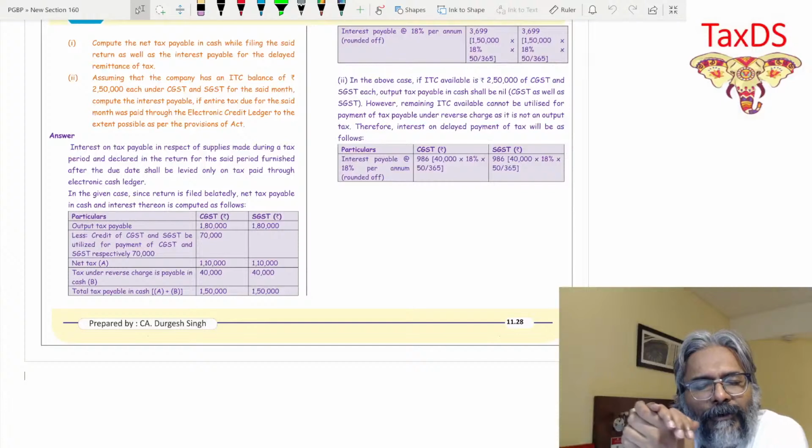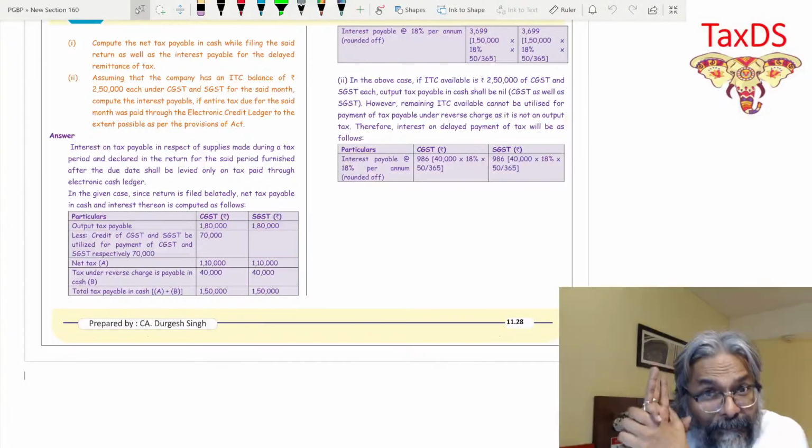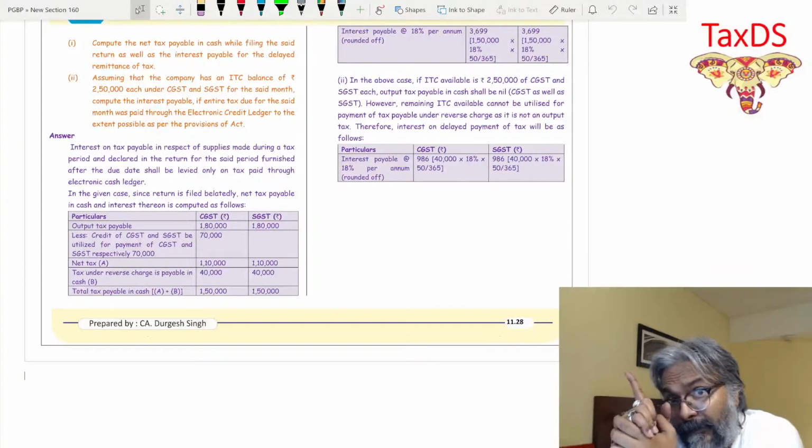One is the electronic liability ledger. The second is the electronic cash ledger. And the third is the electronic credit ledger. These 3 ledgers, again I'm repeating, are prepared by the government.